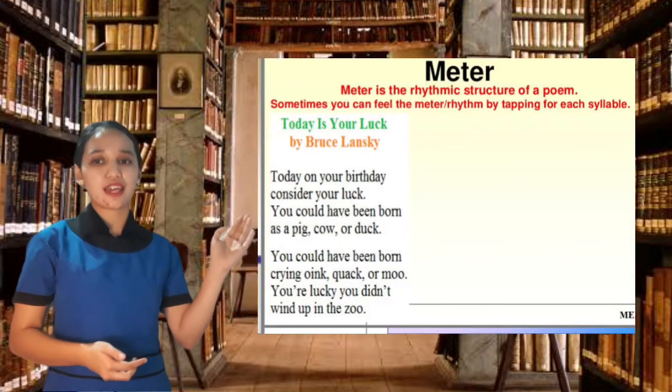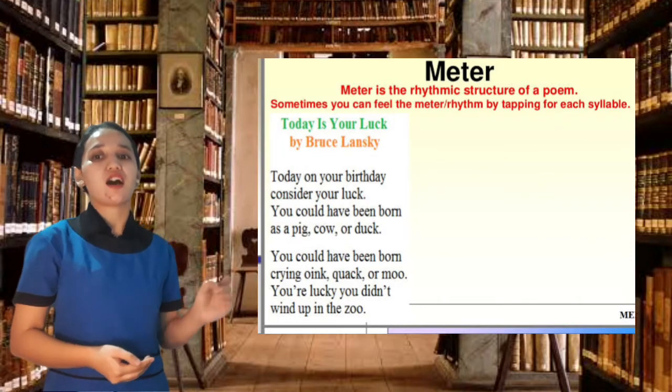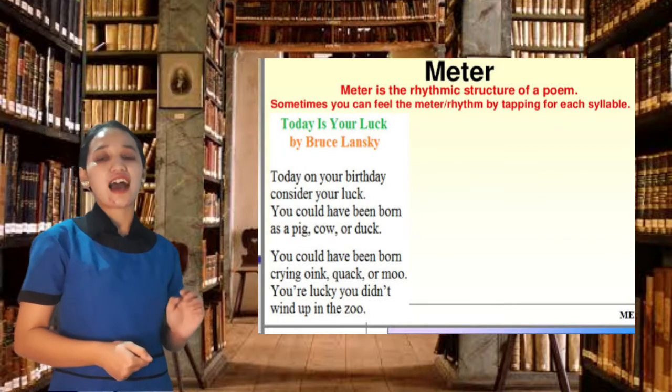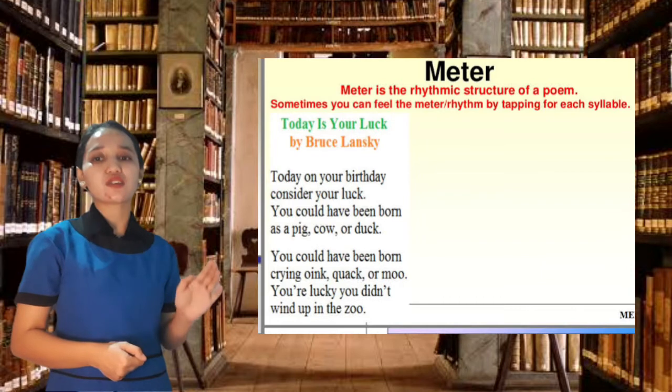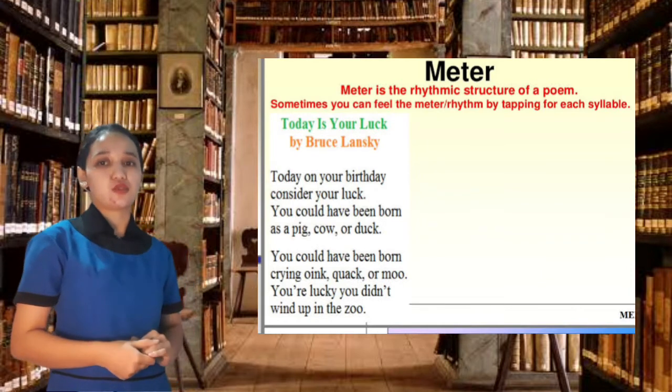Today on your birthday, consider your luck. You could have been born as a pig, cow, or duck. You could have been born crying oink, quack, or moo. You're lucky you didn't wind up in the zoo.